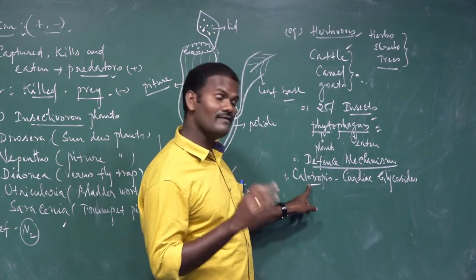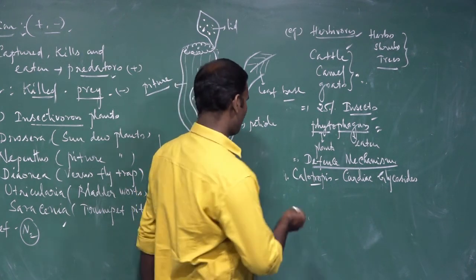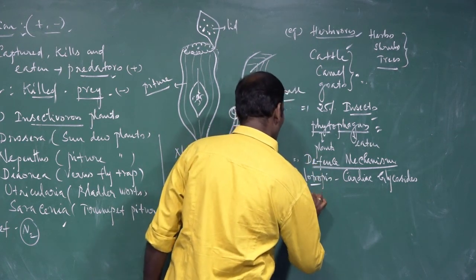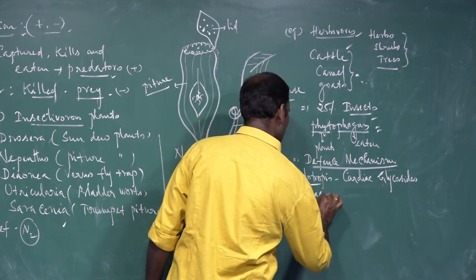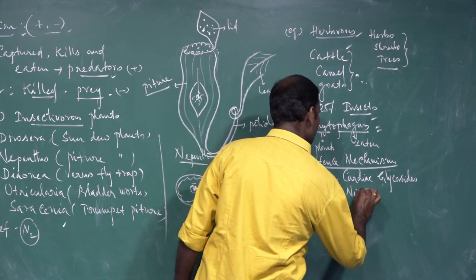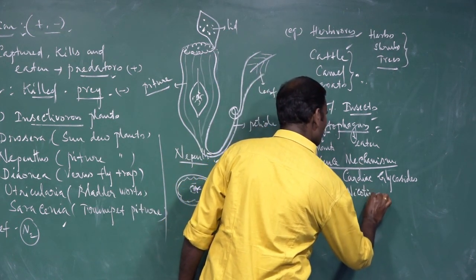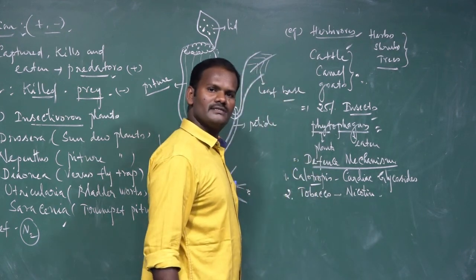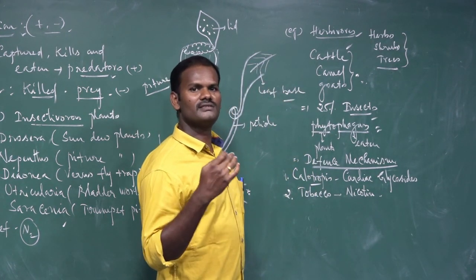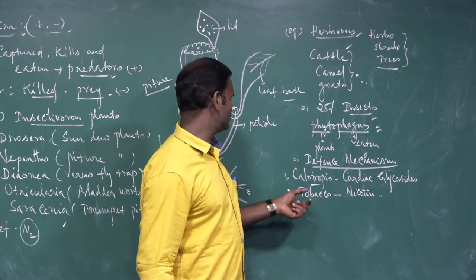So they simply escape from the herbivorous animals. Then the second one is the tobacco plant. The tobacco plant produces nicotine. It has a highly pungent smell. So the herbivorous animals do not eat the tobacco plant.